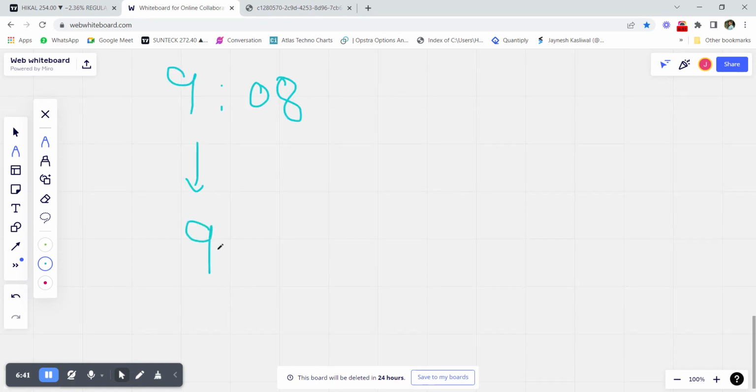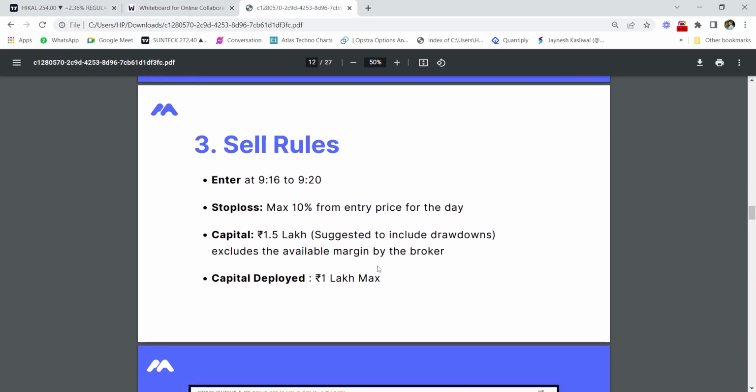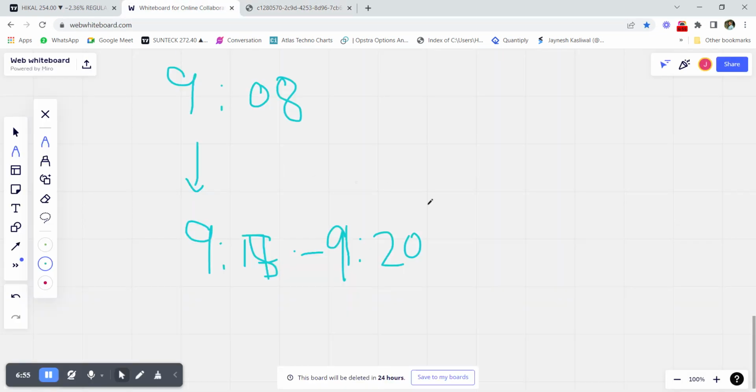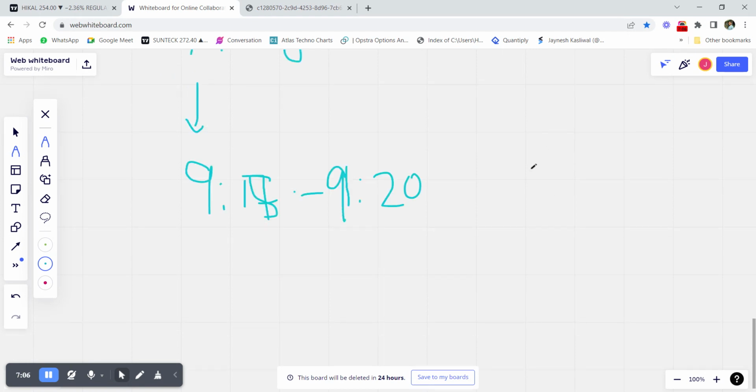You can take an entry from 9:17 to 9:20 am, so that you avoid the first 2 minutes of volatility. And the stop loss: what is the stop loss for each and every trade? We have backtested the strategy with numerous stop losses, and the stop loss that has provided us the best returns is a 10% SL for that day.